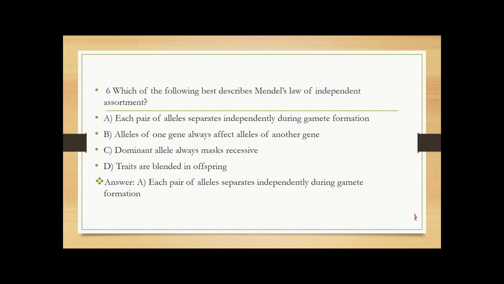Which of the following best describes Mendel's law of independent assortment? A. Each pair of alleles separates independently during gamete formation. B. Alleles of one gene always affect alleles of another gene. C. Dominant alleles always mask recessive. D. Traits are blended in offspring. Answer is each pair of alleles separates independently during gamete formation. This explains how different traits are inherited independently, increasing genetic variation.